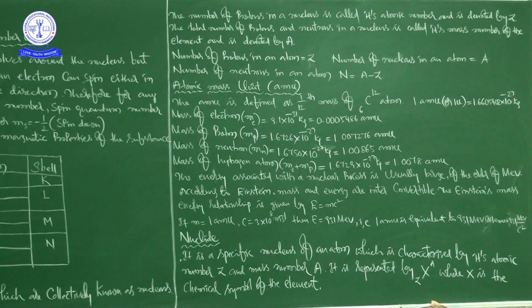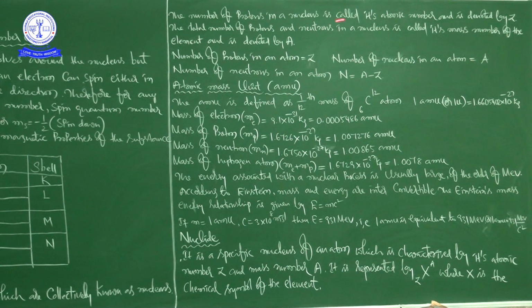Next, the total number of protons and neutrons in a nucleus is called its mass number of the element and is denoted by capital A.